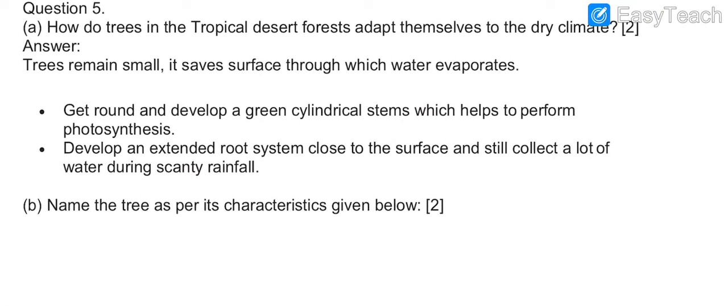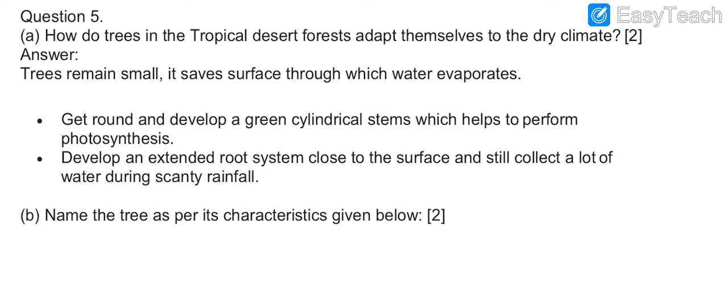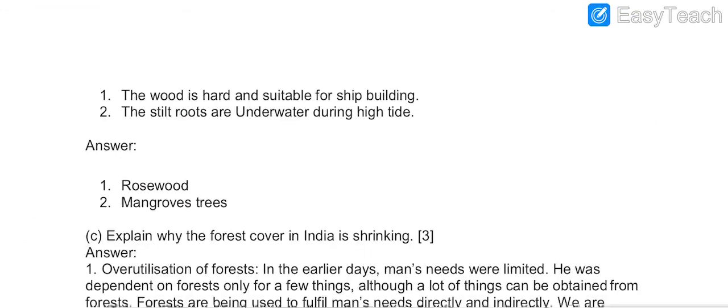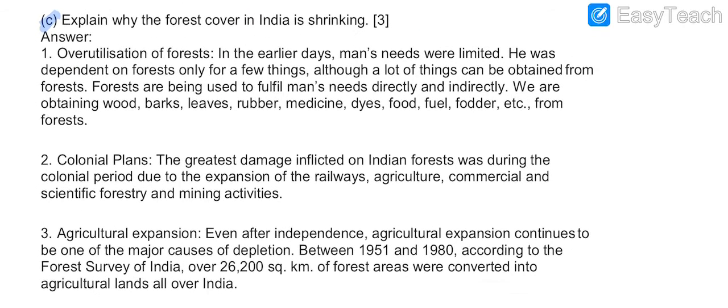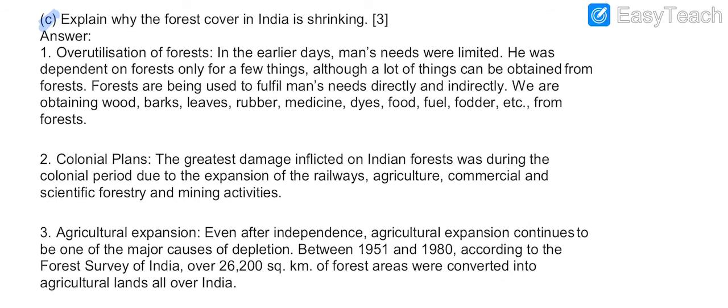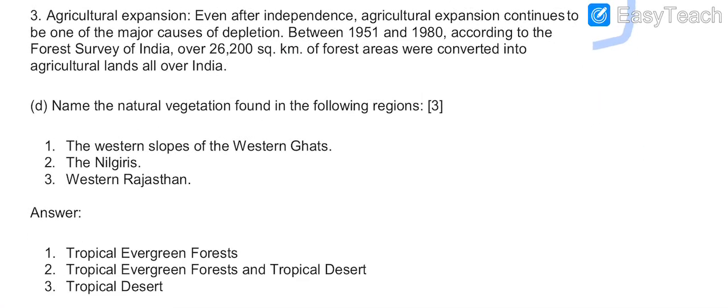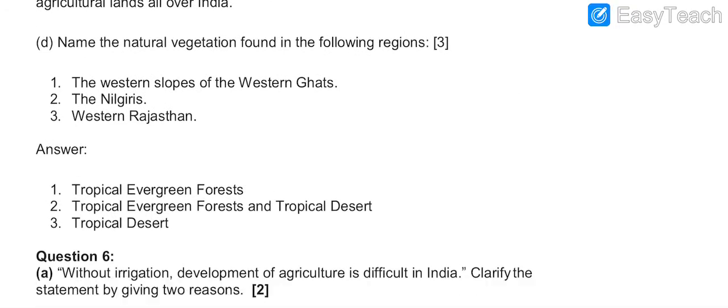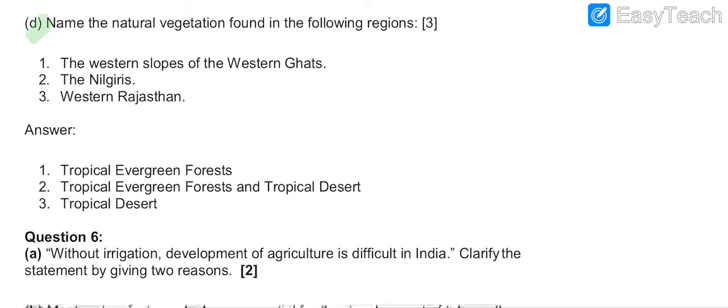Question number 5 is this. A part is this and the answer is this. B part question continues to the next page. This is the question and these are the answers. C part starts from here. Answers are, these are the answers. Question number D, the question is this, answers start from here.